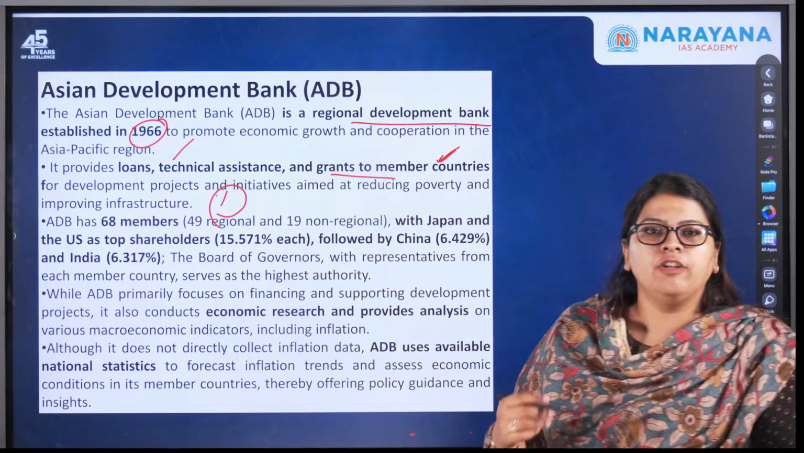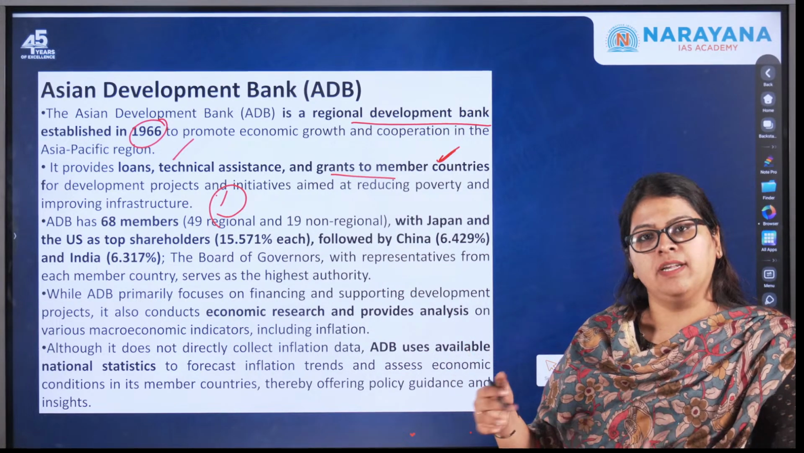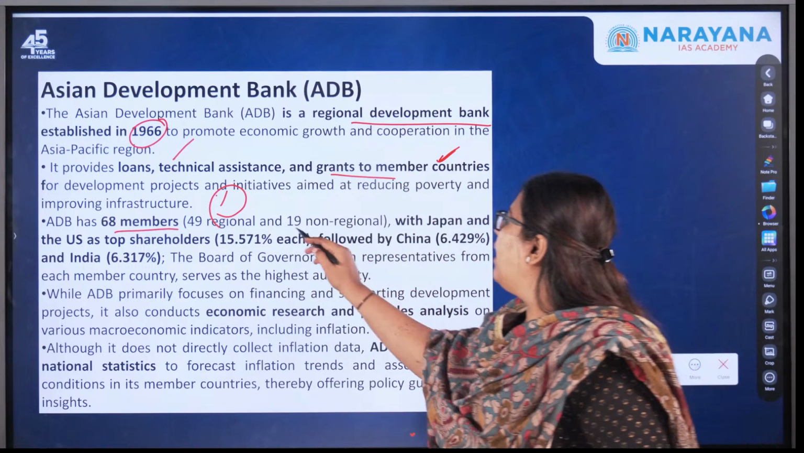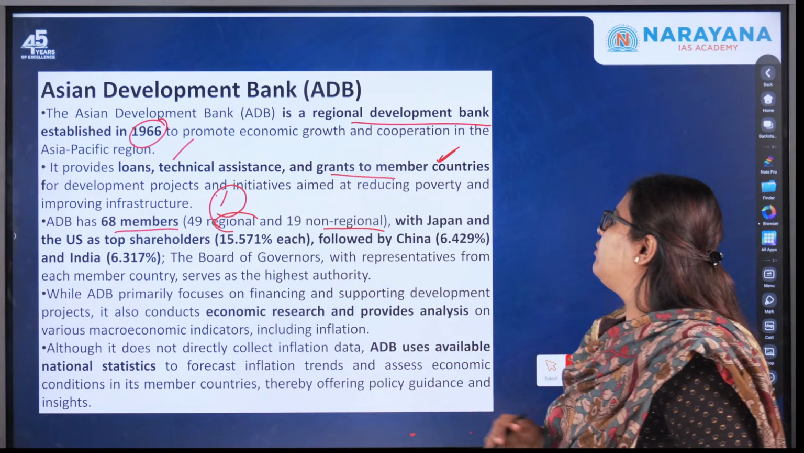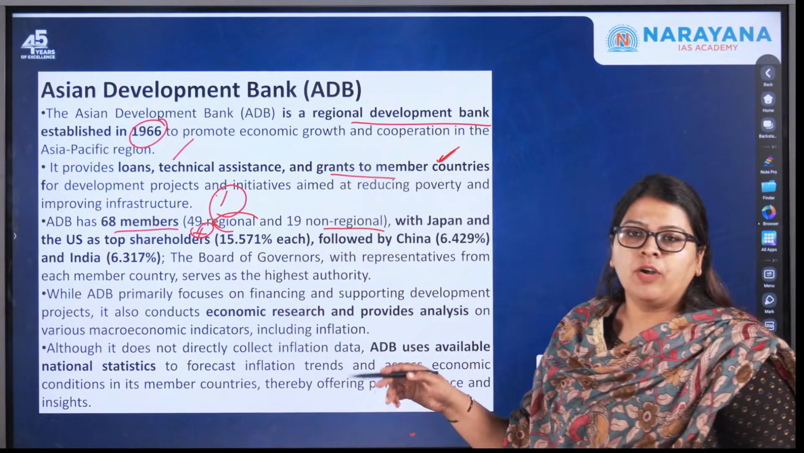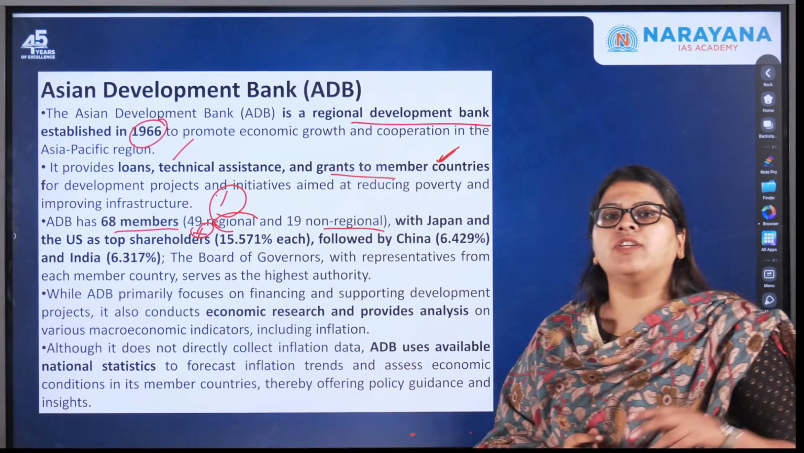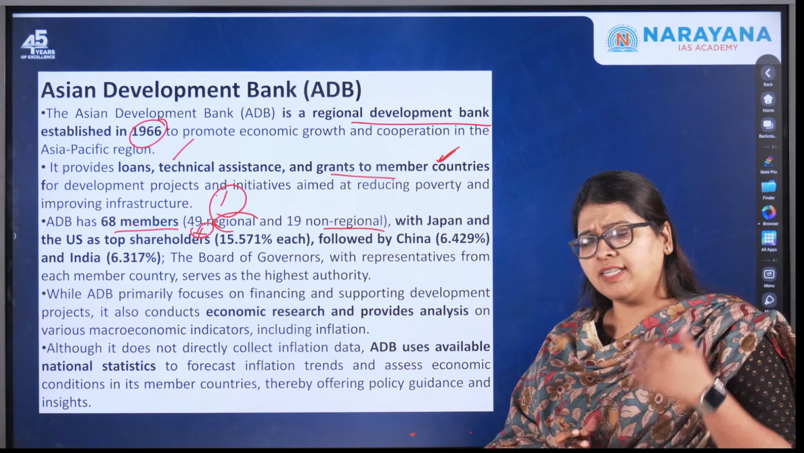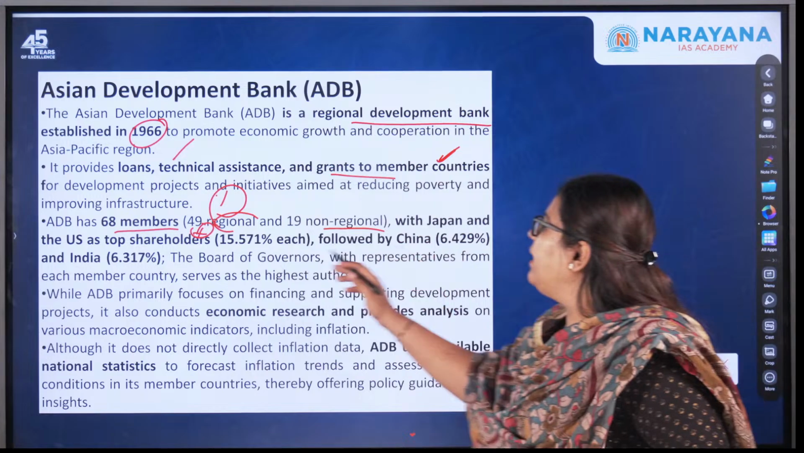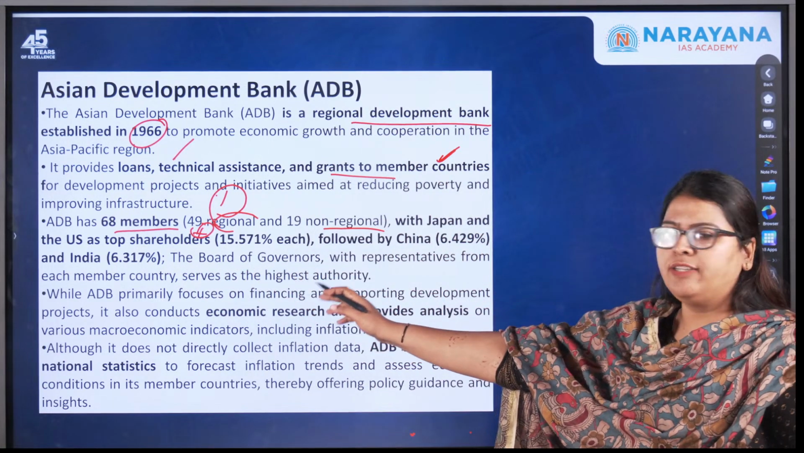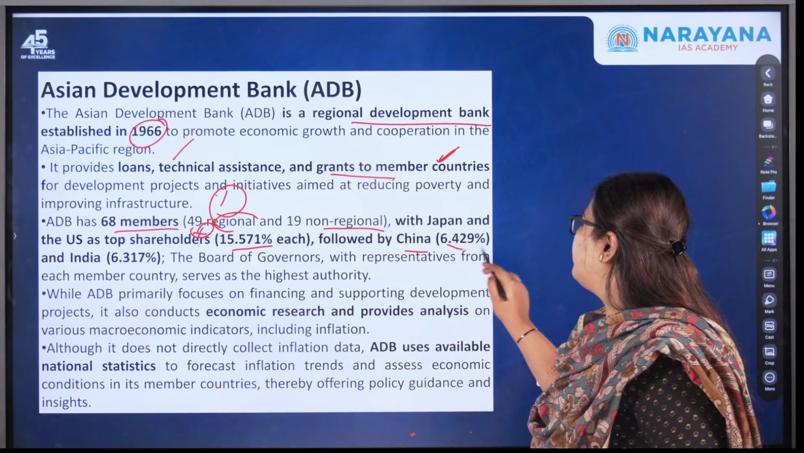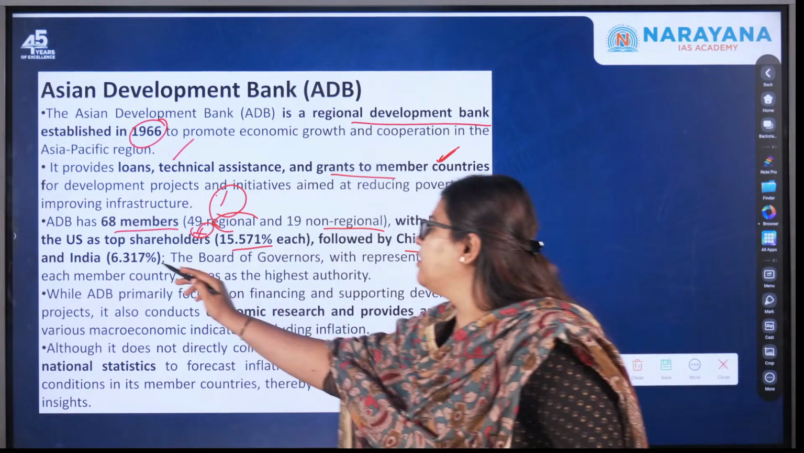Now, for any organization, who are all the members? Again, important. ADB has 68 members, where 49 are regional and 19 non-regional, with Japan and US as the top shareholders. Very important, okay? Because here, shareholding and who possesses the highest stake has already been asked in your UPSC prelims examination once. So you have Japan and US as top shareholders with around 15.571% each, followed by China at 6.429% and India at 6.317%.